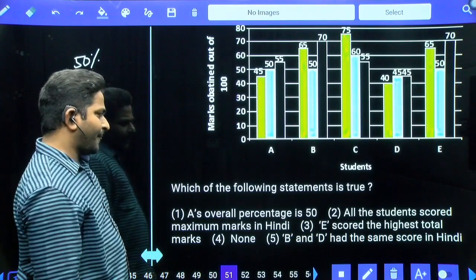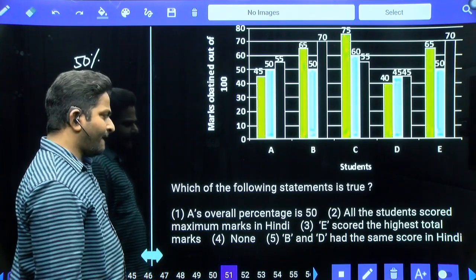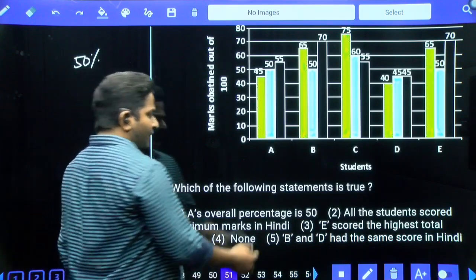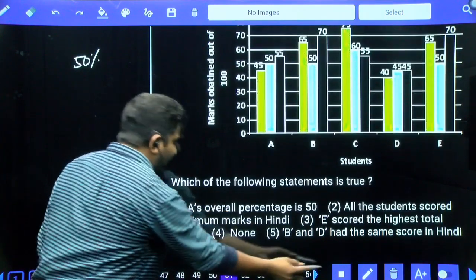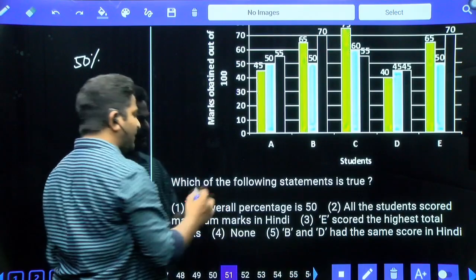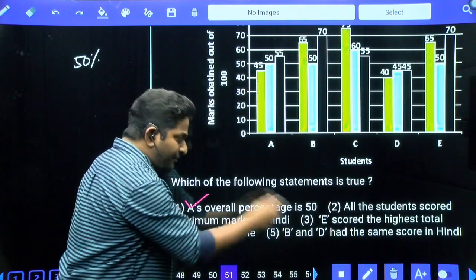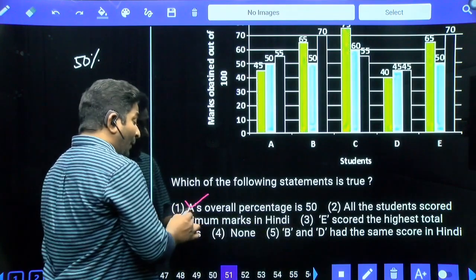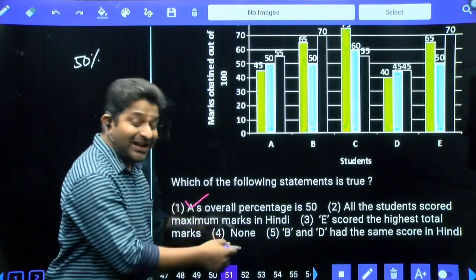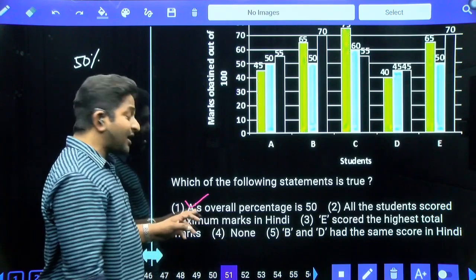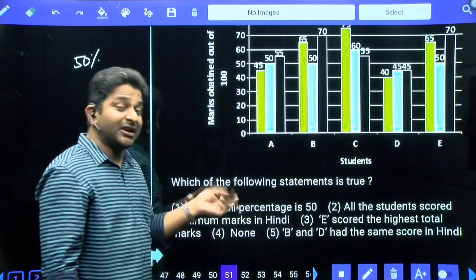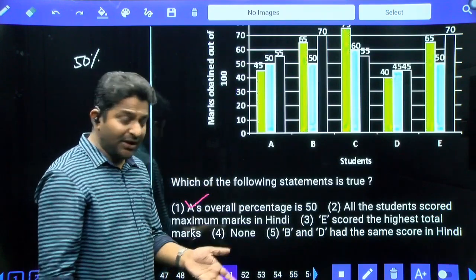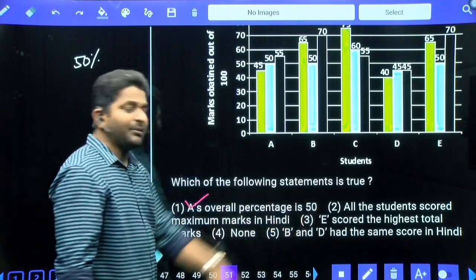Next. When you have concluded that your first statement is correct, in the remaining options, if some other option says first option and second option, first and third, first and fourth, like that, if a combination is mentioned, then you need to worry about the remaining statements.